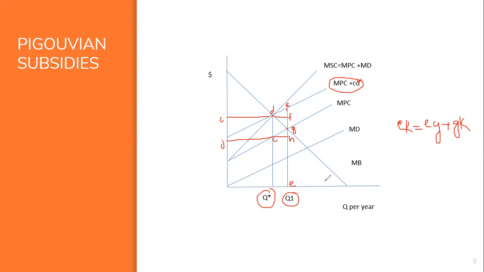For these output levels, the opportunity cost, MPC plus CD, is less than the marginal benefit. The subsidy induces Bart to produce just at Q star, the efficient output.